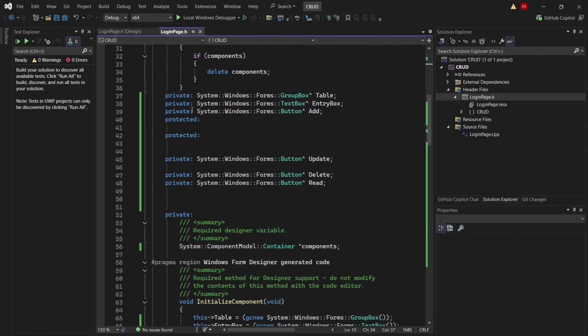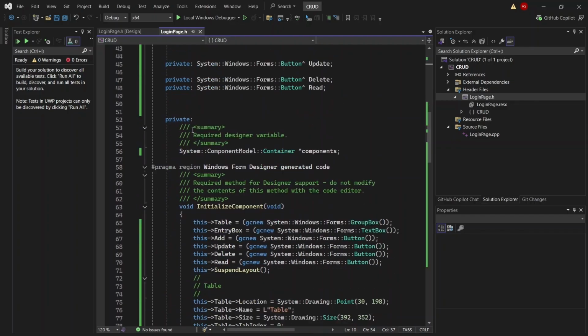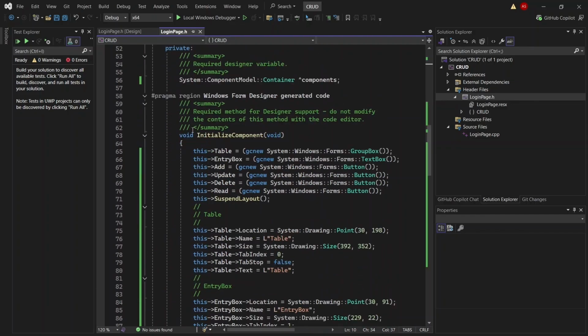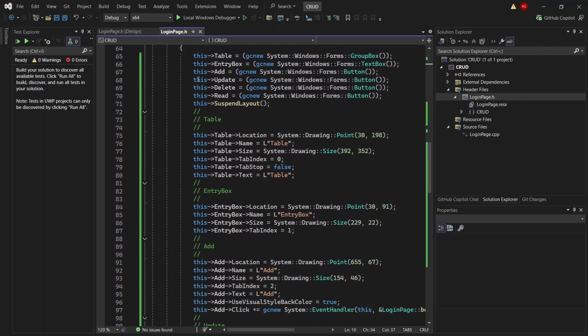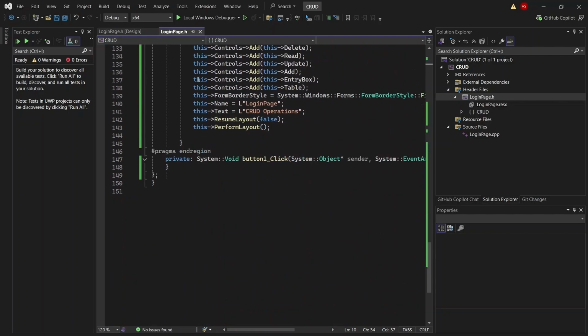We have private protected variables, we have regions. Till here you don't have to make any kind of change to perform the functionality in your code.